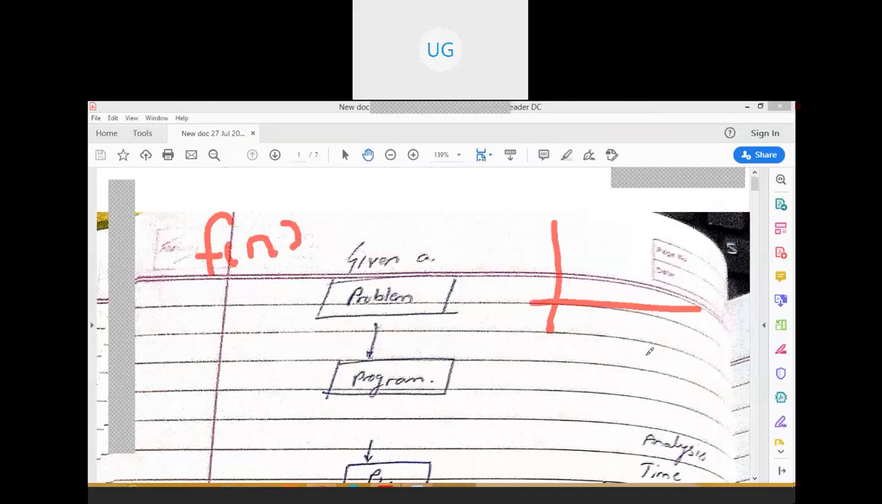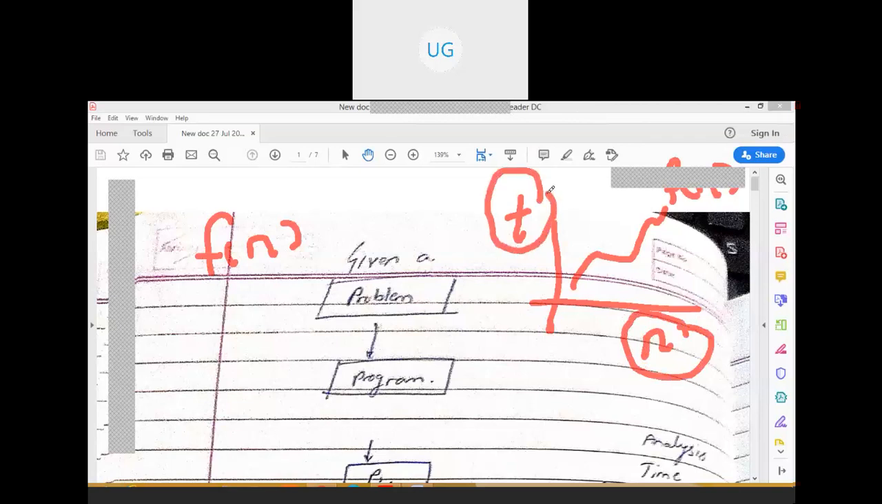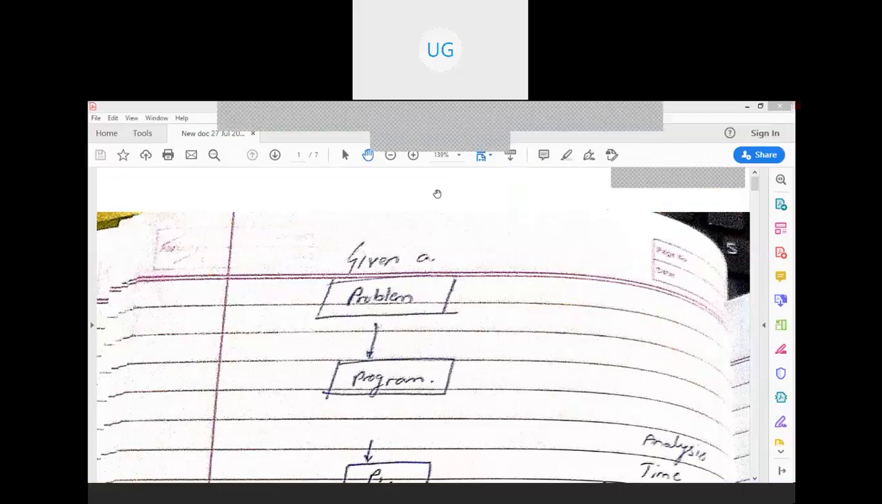As the number of inputs increases, the time required for the execution of the algorithm increases, so f of n is going to vary. We are going to see the algorithm's nature, how it varies, and we will observe the behavior of f of n. In short, we are going to consider this for time complexity calculation. Okay, so let's start.